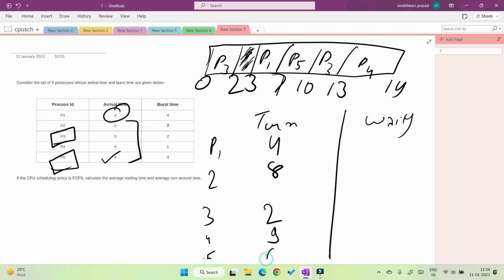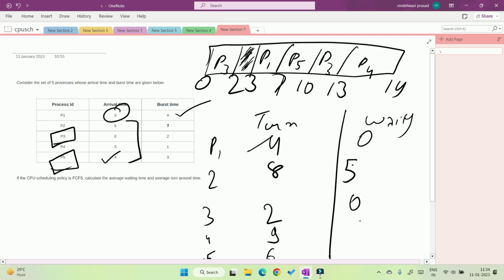Similarly, now find the waiting time. Waiting time means 4 minus burst time, which is 4, so 0. Similarly for all the others, 5, 0, 8 and 3. Now find the average.